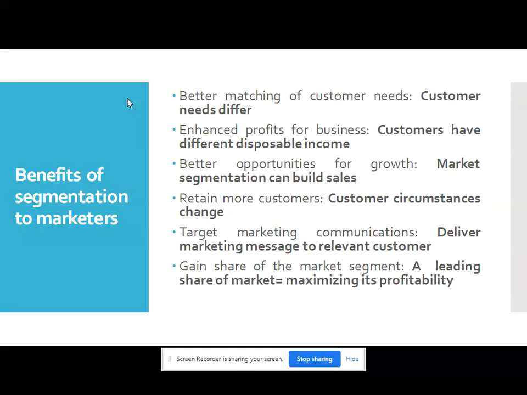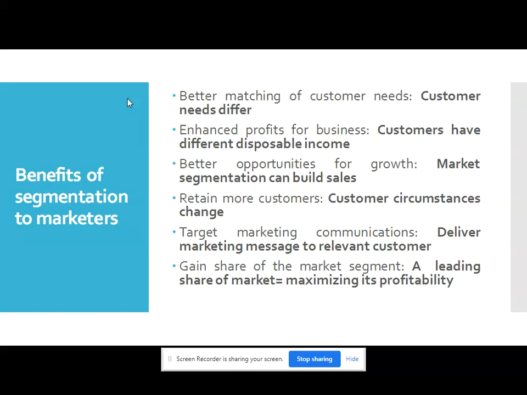The fact is customer circumstances change, the environment of the customer changes. There are competitors in the market who will also try to attract our customers, and they are trying different types of marketing mix so as to attract the customers.